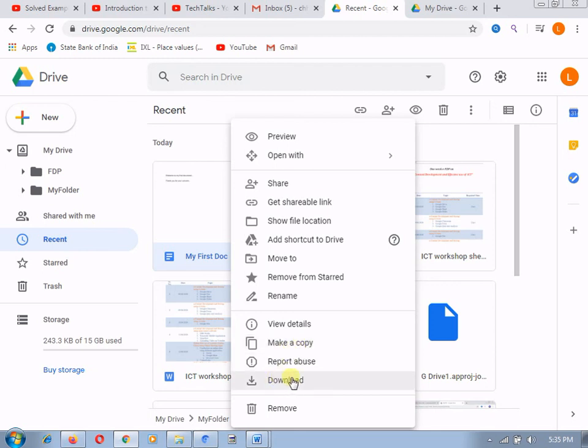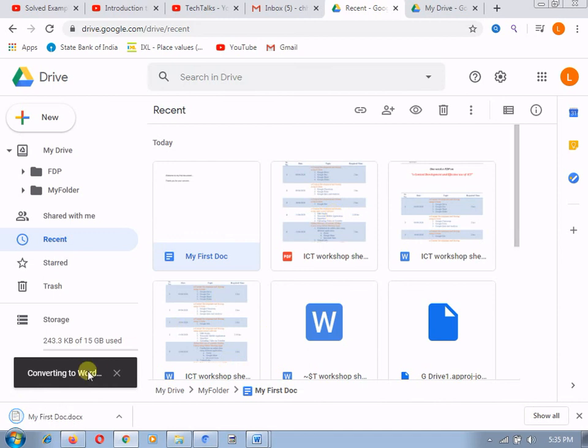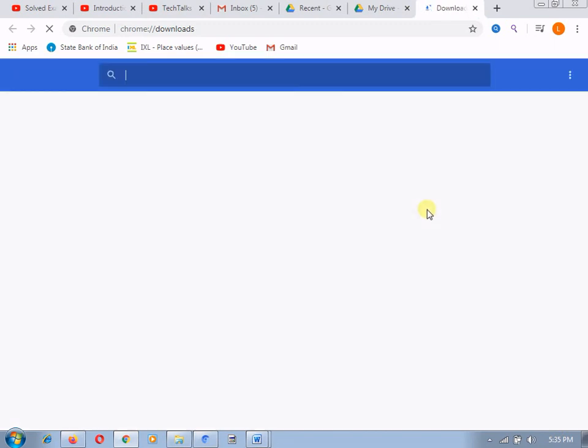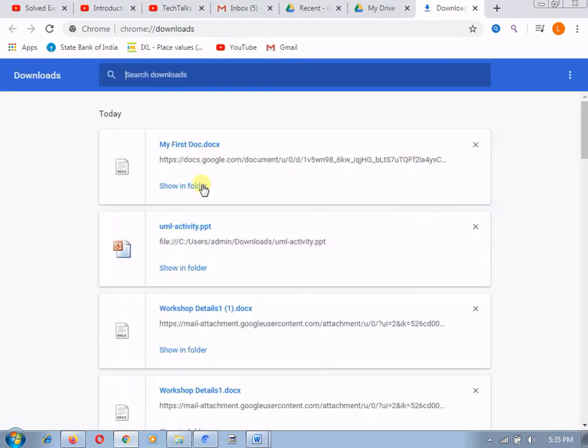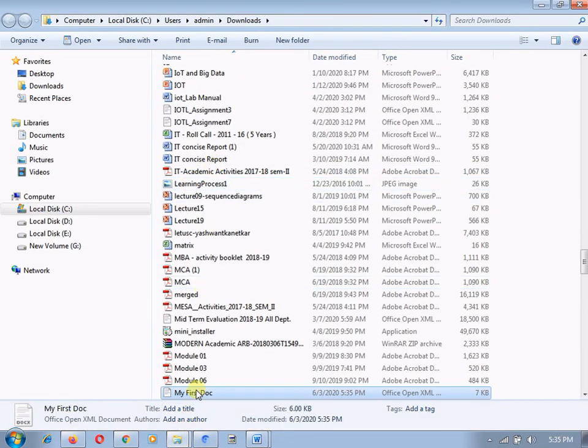If you want to download the document, you can download it over here. So here you can see the downloading, and my document is available in my download folder. I can open this document in my folder. It is showing my first document.